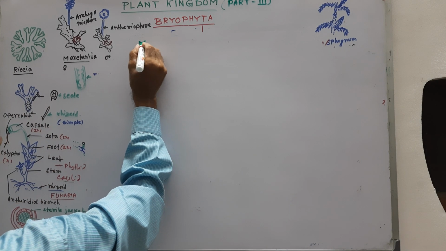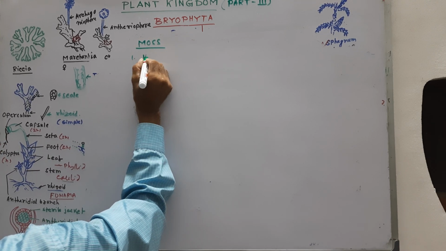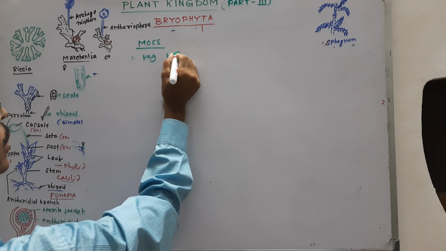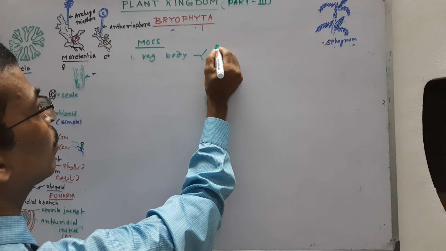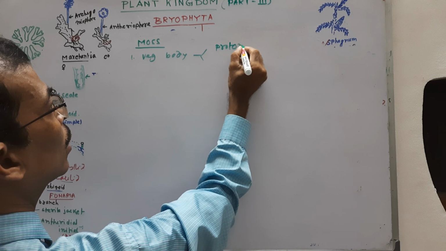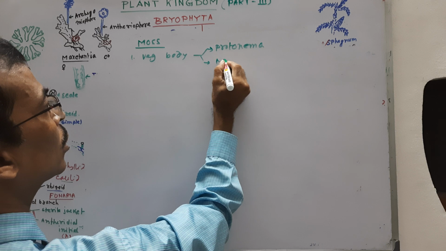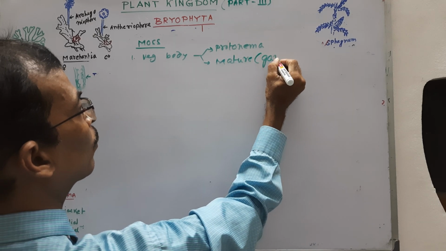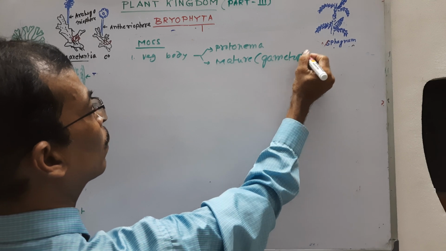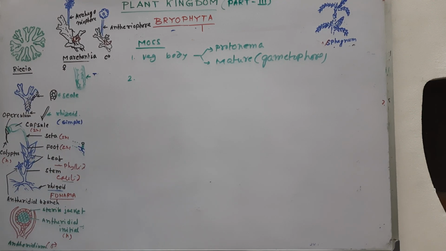Bryophyta, or commonly called moss. Number one, the vegetative body, already discussed. It consists of two parts: the juvenile phase, protonema, and the mature stage, gametophore. No need for further discussion.